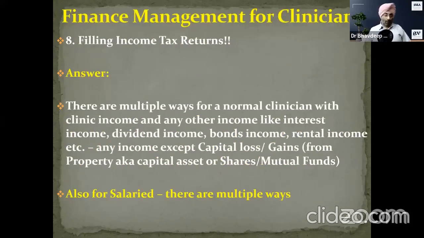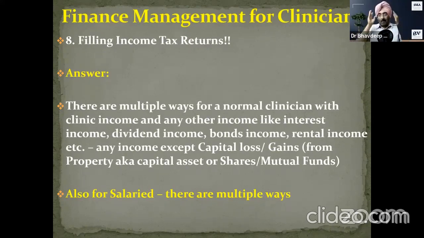Now, filing income tax returns. What exactly? Because there are multiple ways for a normal clinician with clinic income. Another income, for example, interest income, dividend income, bonds income, rental income, any income along with clinic income except capital loss or gain. Now, capital loss or gain means either from property, which is a capital asset, or capital instruments like shares or mutual funds.